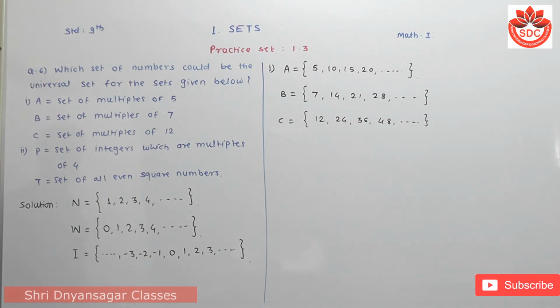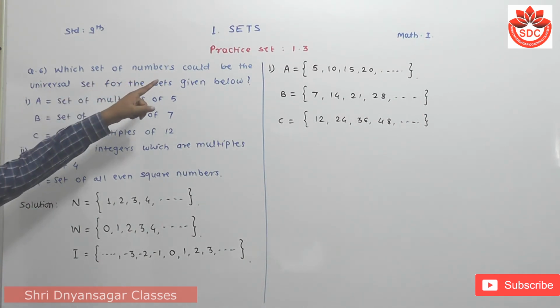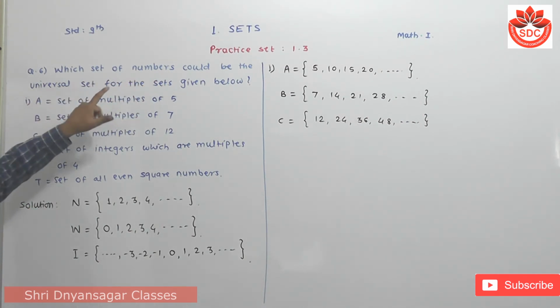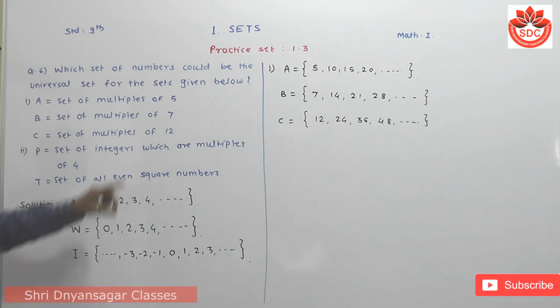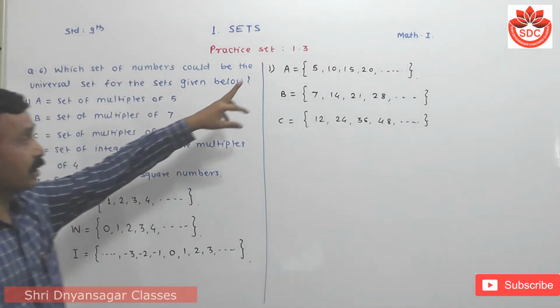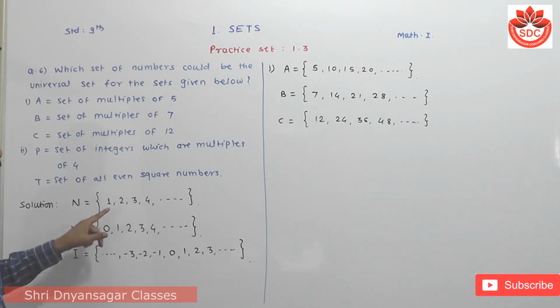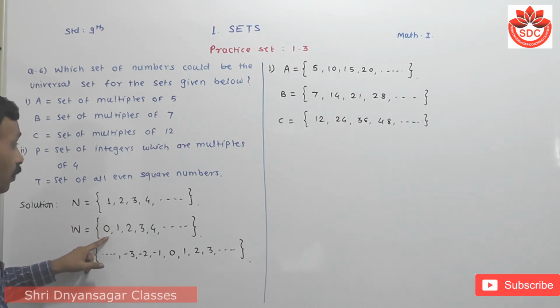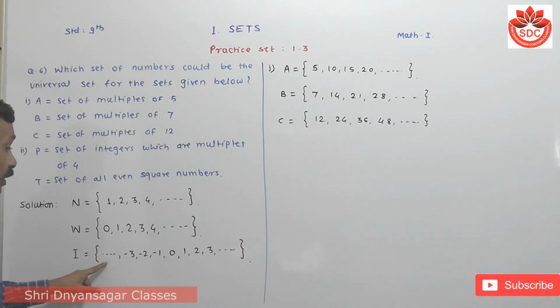Now we have to observe which set of numbers will be the universal set for the sets given below. When we observe, all these sets are present in natural numbers, in whole numbers also, and integers also. So out of these three sets, you have to choose any one as a universal set.